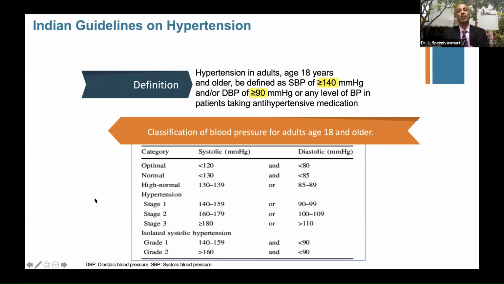Now let us look at our own Indian guidelines, which is 2019, 140/90. But they've again got a high normal and they've divided into stage 1, 2, 3 based on 140/90 and 160/100. And beyond that would be your stage 3. And for isolated systolic hypertension, there are two gradings if you closely observe here, 140 to 160 and more than 160, diastolic being less than 90. So they've got this extra classification, which is not there in any other classifications. This staging is similar to the ESC, ESH guidelines. So 140/90 is basically all this.